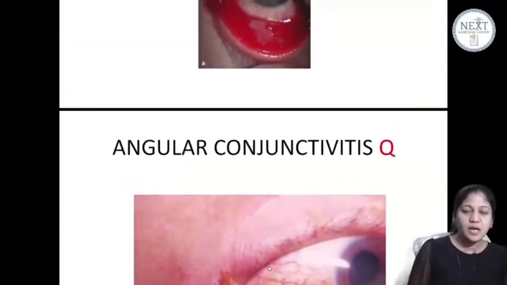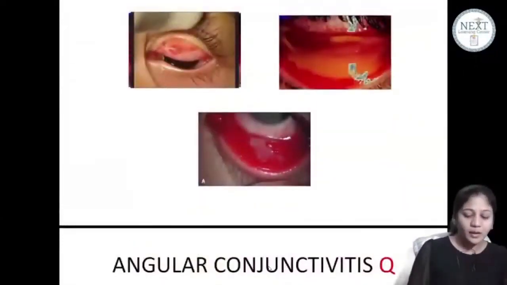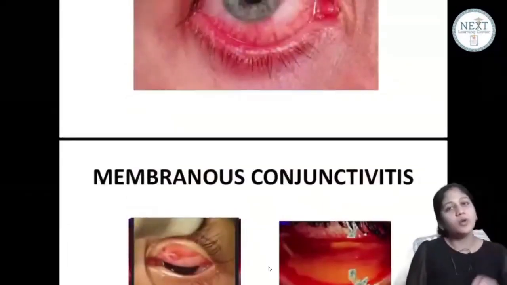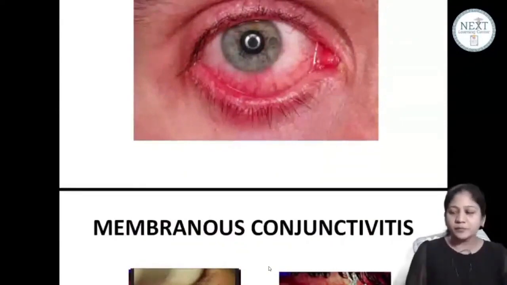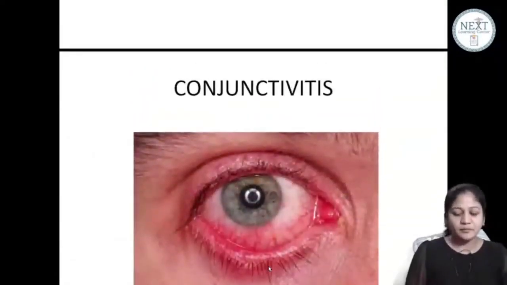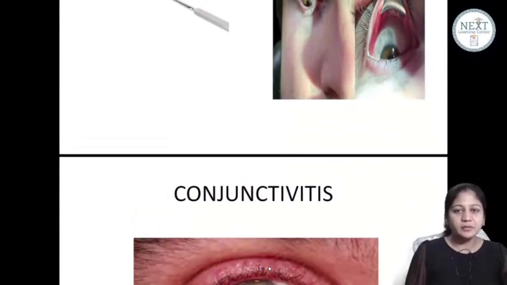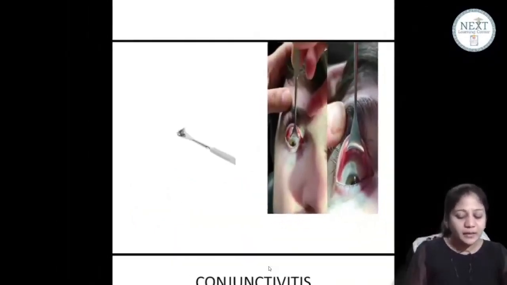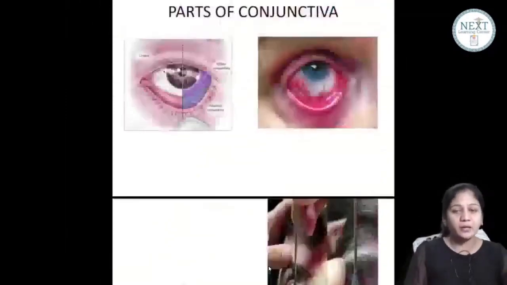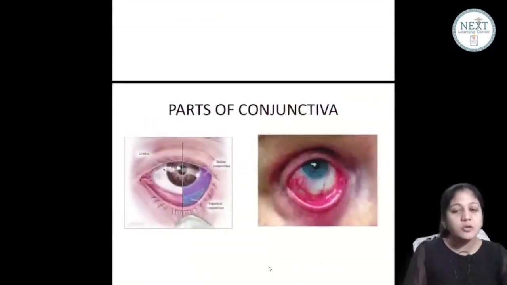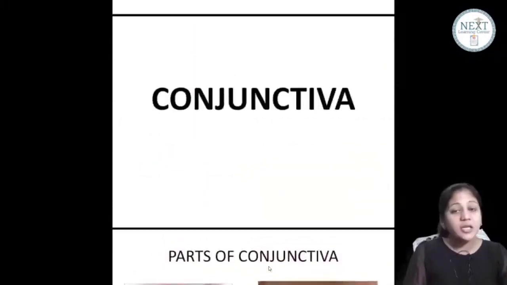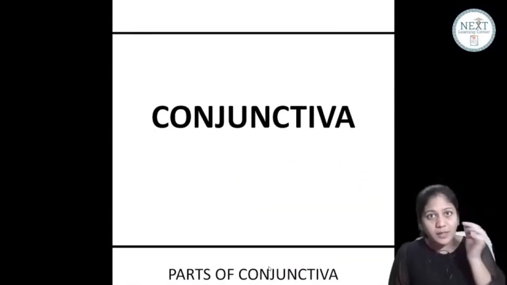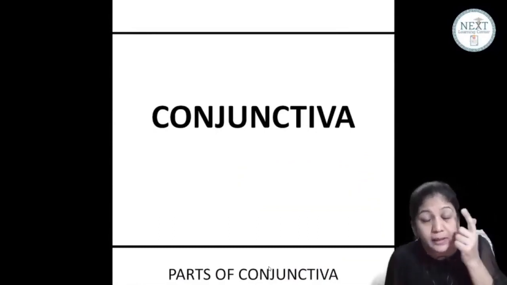चलो, so let us now start with the next topic, important one, a short one but a very important one. ठीक है? We'll talk about conjunctiva for the next coming hour. चलो, first understand something about conjunctiva. The word conjunctiva is derived from the term conjoin. It means conjoin. So basically it joins something. It joins the eyelid with your eyeball, isn't it? This joins your eyelid with your eyeball.